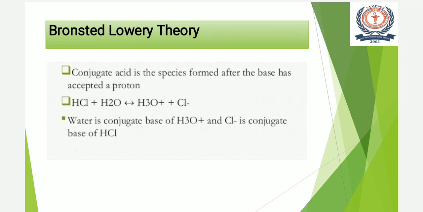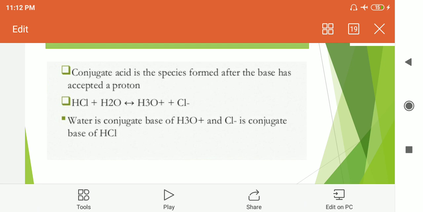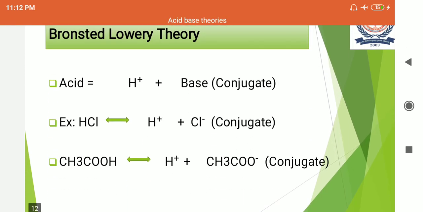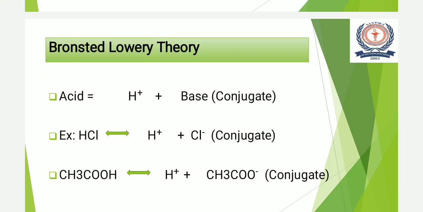This concept can be made clear when you look at the reaction in the backward way, that is when H3O plus reacts with Cl minus ion. So here H3O plus is going to donate the proton, that's why it acts as the conjugate acid of water, and Cl minus ion acts as the conjugate base of hydrochloric acid. So here the conjugate acid and conjugate base concept is clear with this example.